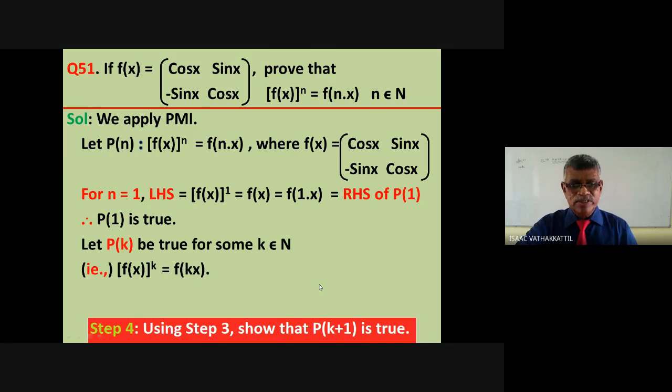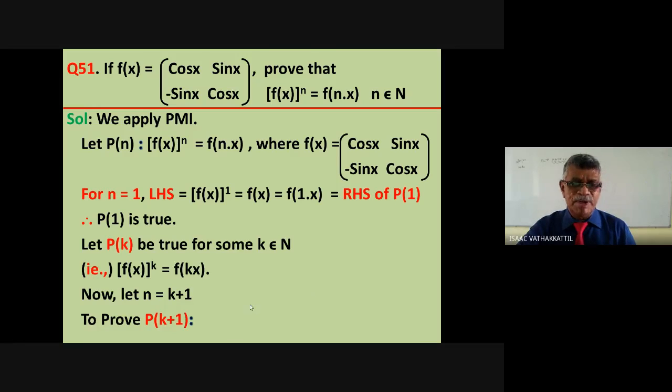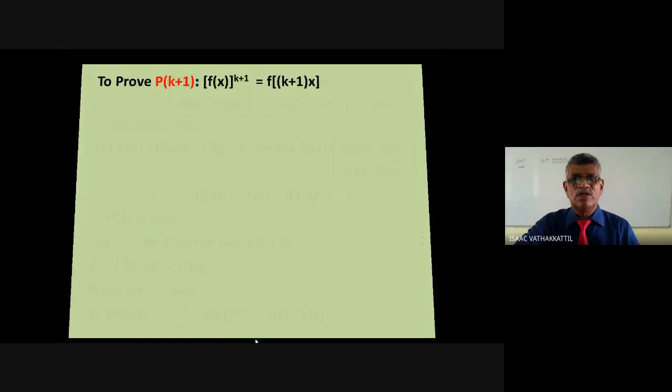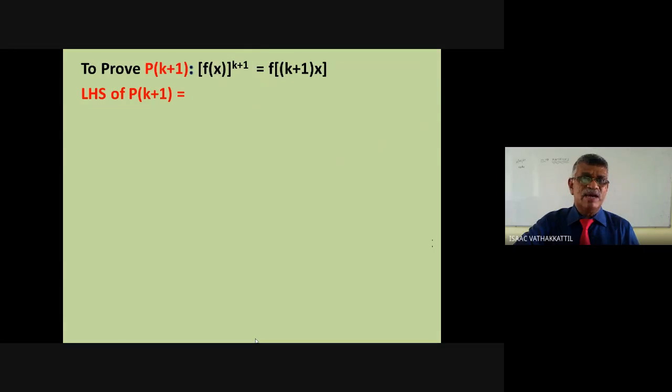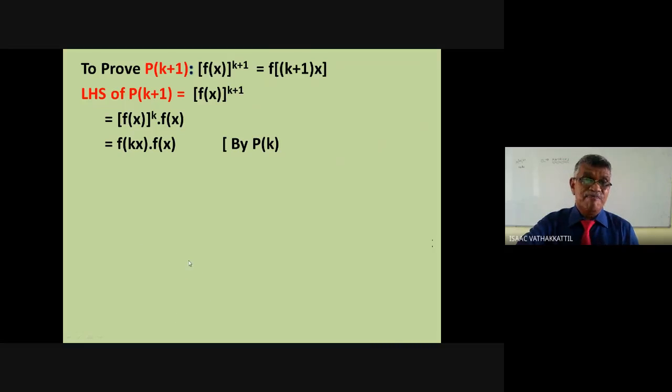Step 4, using step 3, show that P(k+1) is true. That means when n equal to k plus 1, we have to prove P(k+1). That means we have to prove (f(x))^(k+1) equal to f((k+1)x). What is the left side of P(k+1)? (f(x))^(k+1) means (f(x))^k multiplied by f(x). But (f(x))^k is f(kx) by P(k).